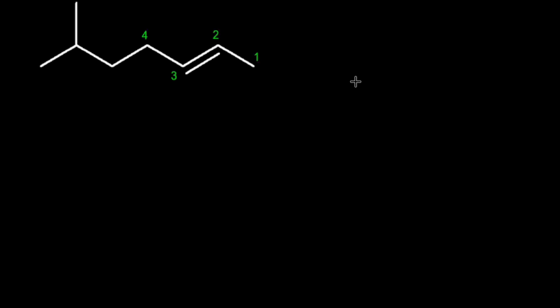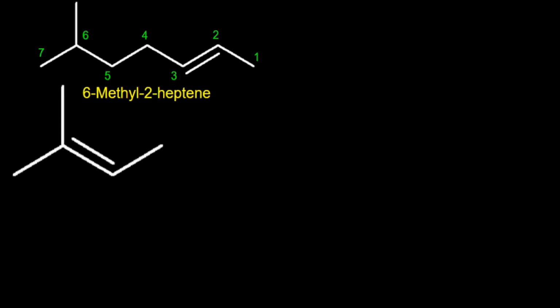3, 4, 5, 6 and 7. Now write the name of the molecule: 6-methyl 2-heptene, right? Now consider another example. In this molecule, the double bond is present at the second position from either side of the chain, right? But if you start the numbering from the right side, the substituent finds the third position.